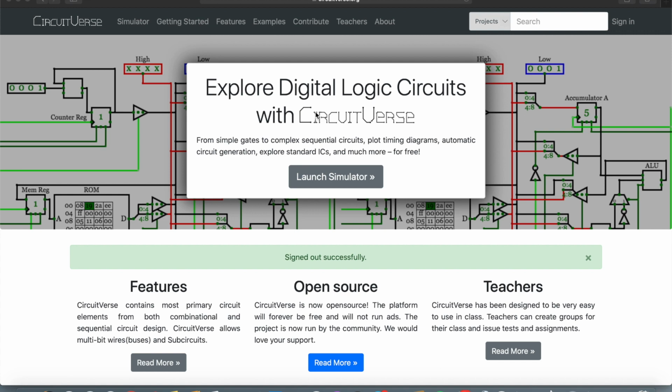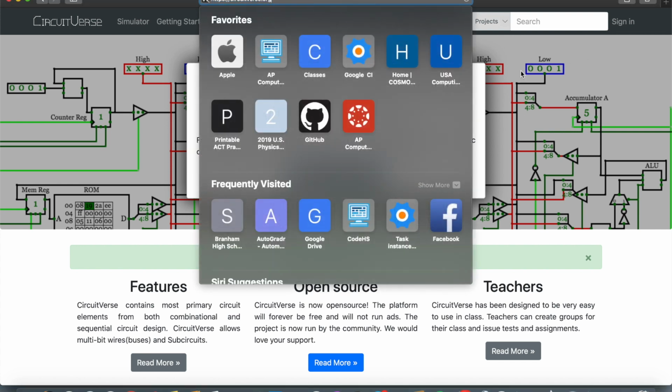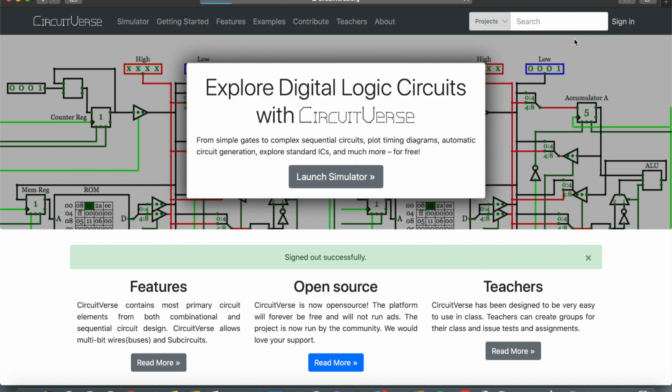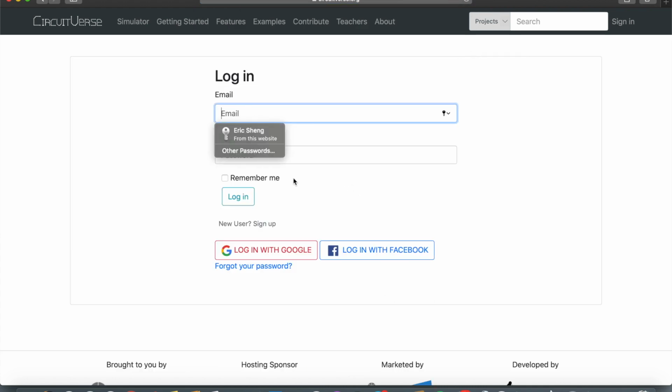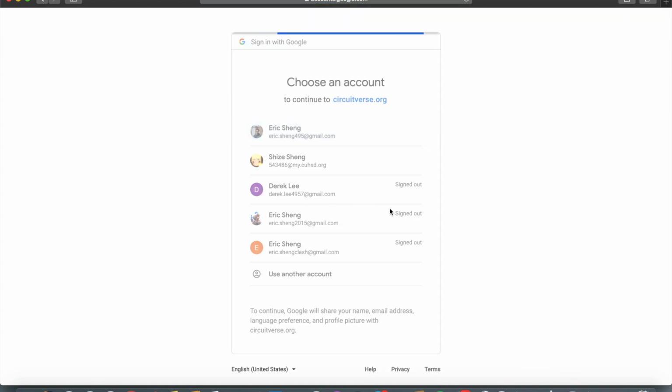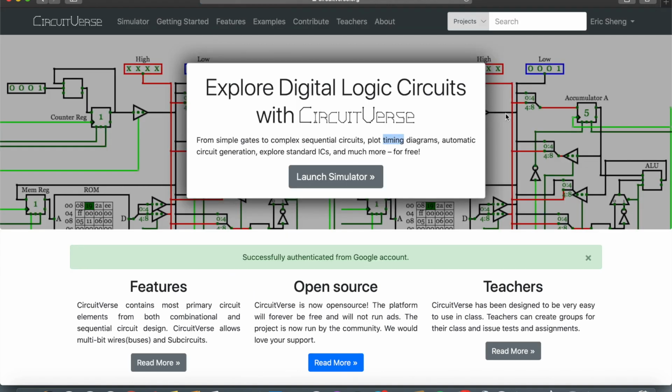So, what is CircuitVerse? CircuitVerse is a publicly accessible platform that allows users to create, learn, and share digital circuits. CircuitVerse allows teachers to easily add students to groups and post assignments. For hobbyists alike, CircuitVerse also provides an opportunity to create, collaborate, and share a variety of circuits. Personally, I think CircuitVerse is a great platform that gives back to the community by enabling students to self-learn basic circuitry in a stress-free environment. So guys, without any further ado, let's log on and see how we can use CircuitVerse.